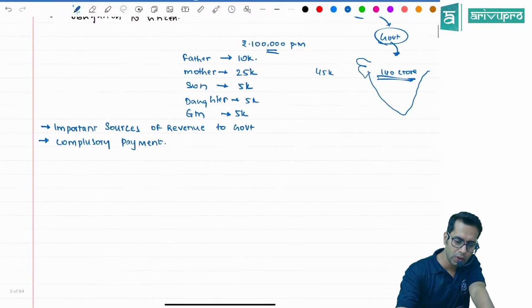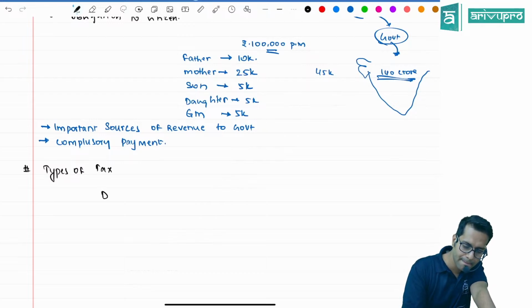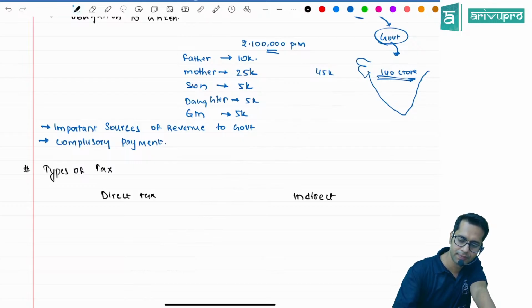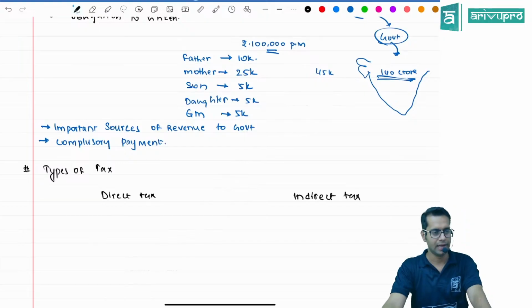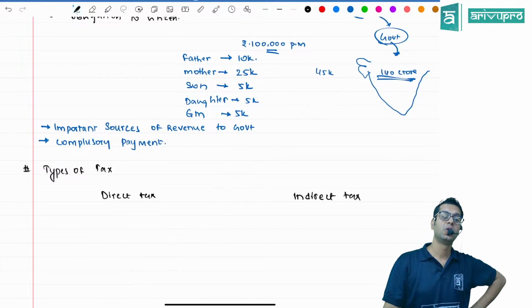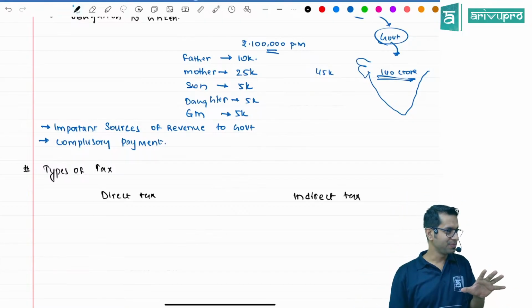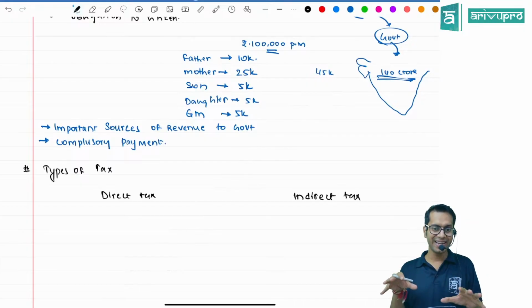Now, do you know that there are 2 types of taxes? How many types of tax are there? Which are these 2 types of tax? Direct tax and? What do you mean by direct tax? And what is indirect tax? Tax which is directly collected is direct tax, it seems. Tax which is indirectly collected is?